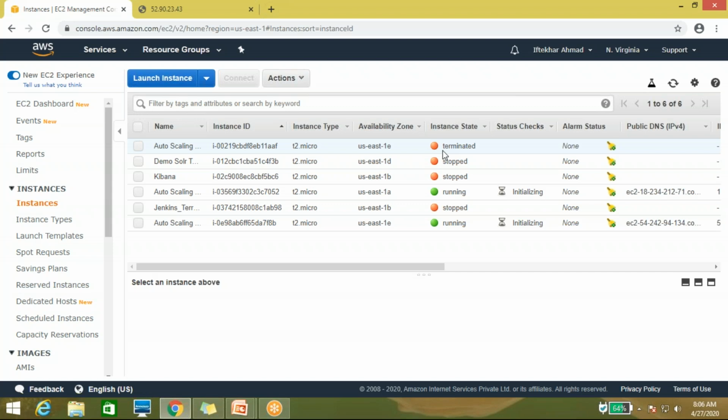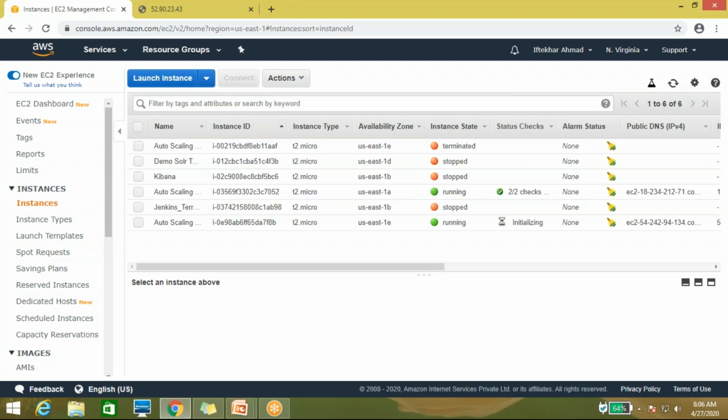Whatever amount you have mentioned, such as 70% resource utilization, it will check that. Every 1 minute or every 5 minutes, because by default it's 300 seconds. So it will check the health of the auto scaling group. Got the point? Yeah, got it.